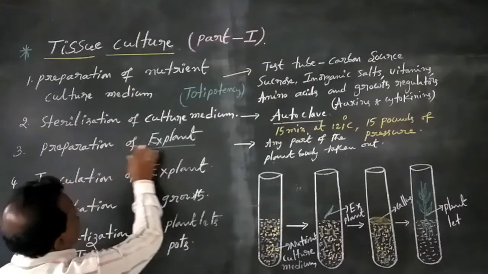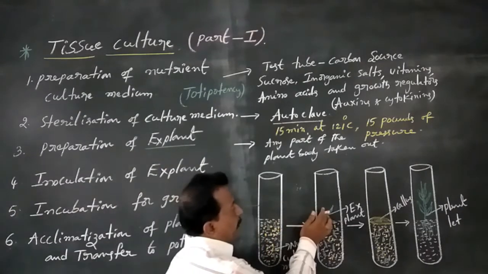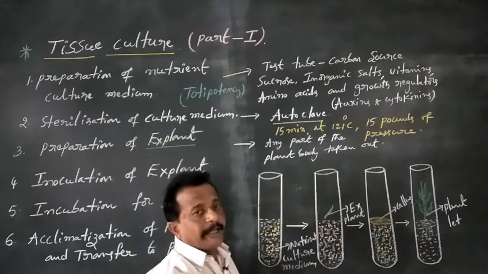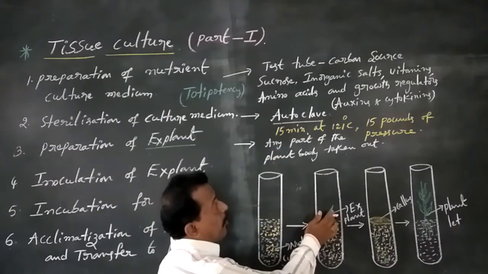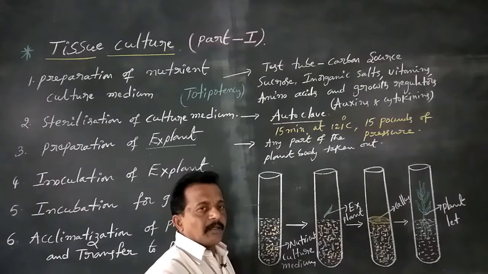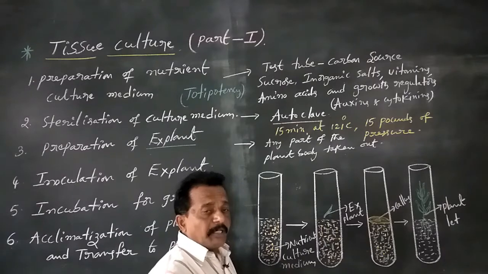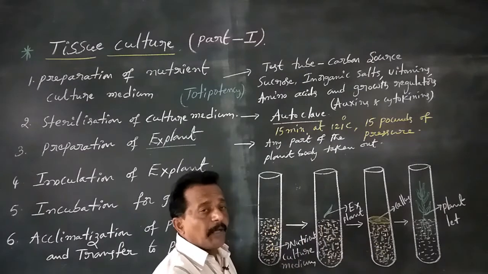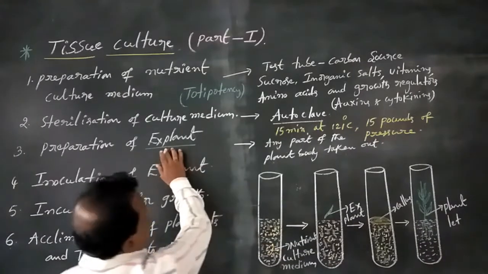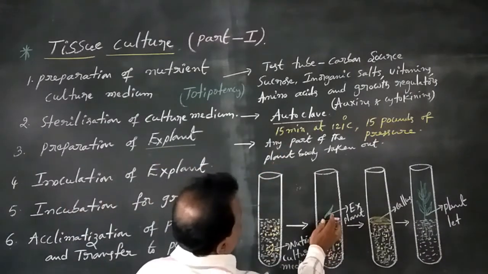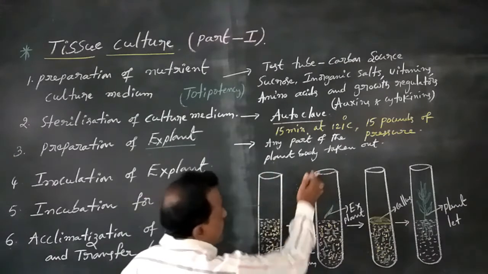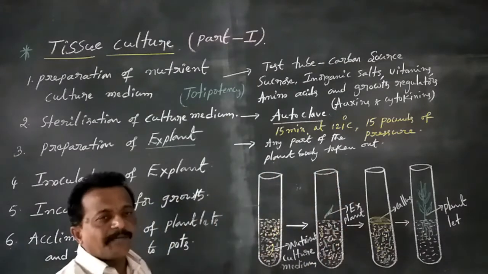Next one, preparation of explant. Any part of the plant body taken out is called an explant. Any part of the plant body can be taken: the root, the stem, the leaf, or the flower. Any part of the plant body taken is called an explant. This is the explant. So this is a test tube of nutrient culture medium. This is the explant for the test tube.